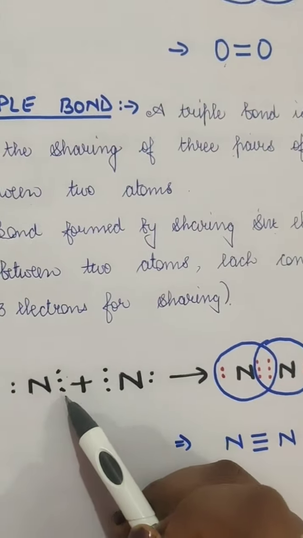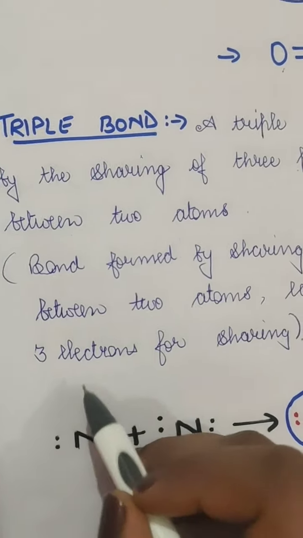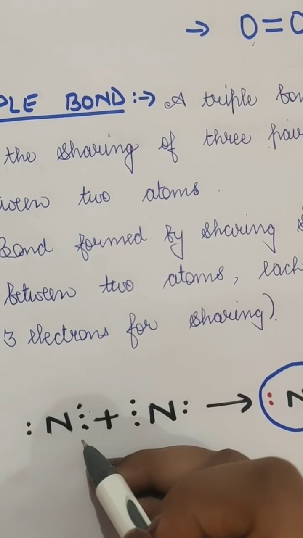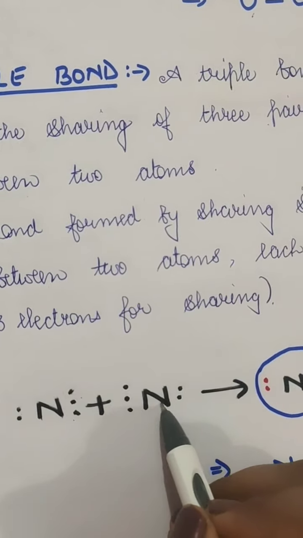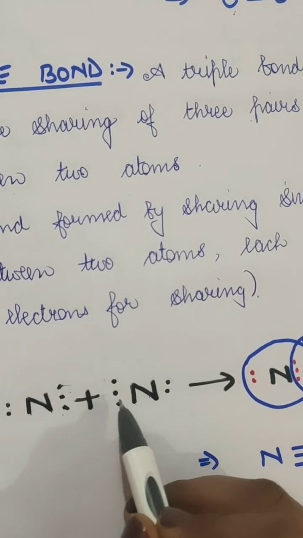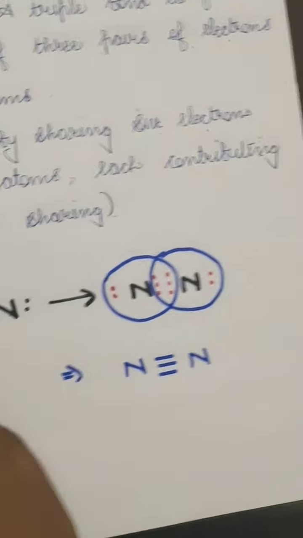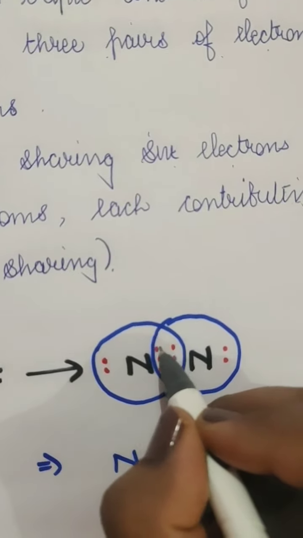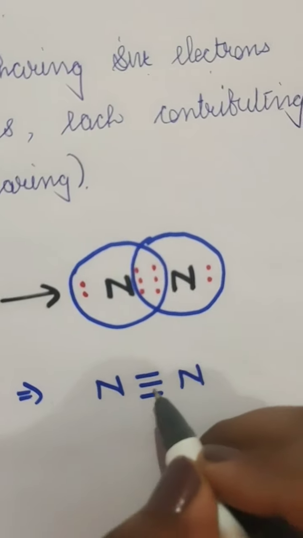Nitrogen has 5 electrons in its outermost shell, so 1, 2, 3, 4, 5 here and 5 here. So it will share 3 electrons from one atom and 3 from the other atom. The overall sharing is of 6 electrons, so it will form a triple bond.